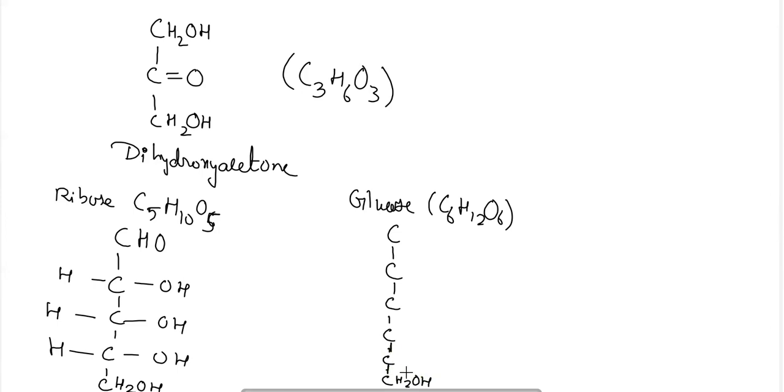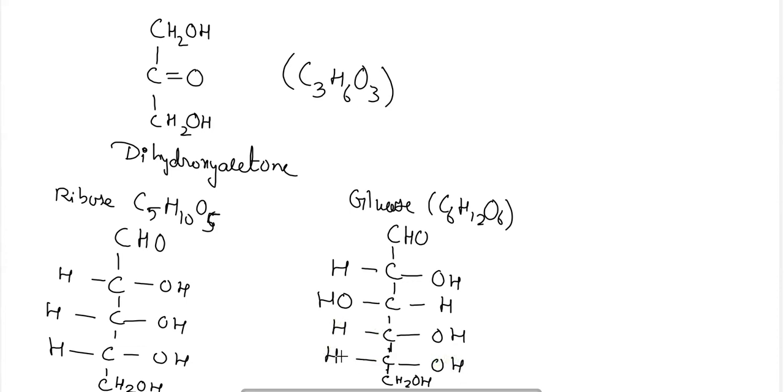Okay, and here then, how many hydrogens? First CHO. Then the first OH will be there, but the second OH will be on the opposite side to that of the first. Then in the last two, the OH will be on the same side, like this. So this is the structure for glucose, which is an aldohexose.